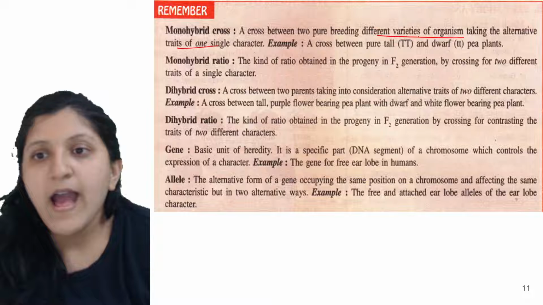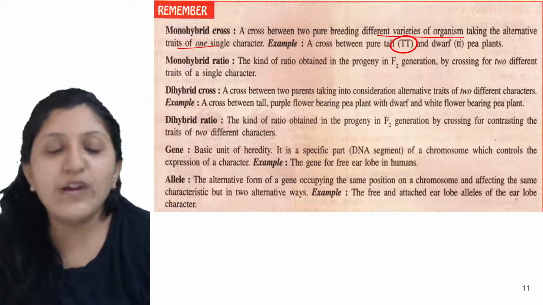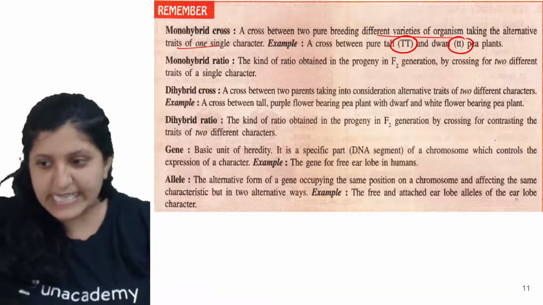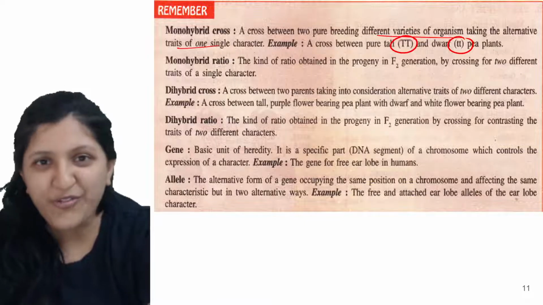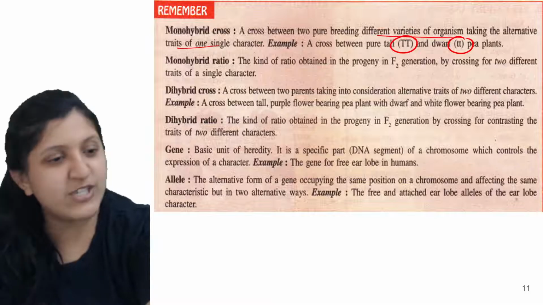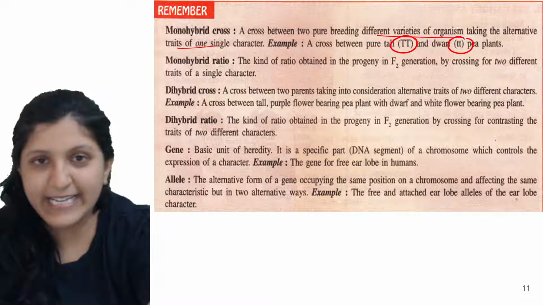That means a cross is done between a pure tall plant and a pure dwarf plant. The laws of inheritance are the law of dominance, the law of purity of gametes or law of segregation, and the law of independent assortment.